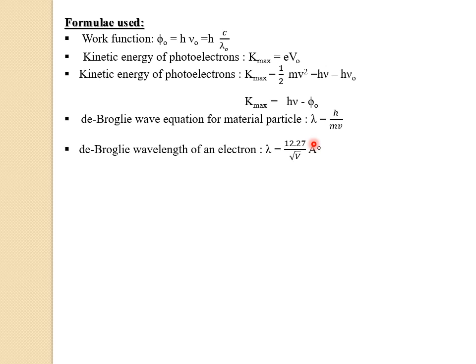Now let us see the formula for de Broglie wavelength of an electron, that is lambda equals 12.27 divided by square root of V angstrom, where V is the applied potential. So this is the formula for de Broglie wavelength of an electron.